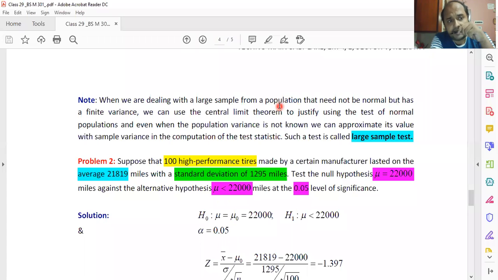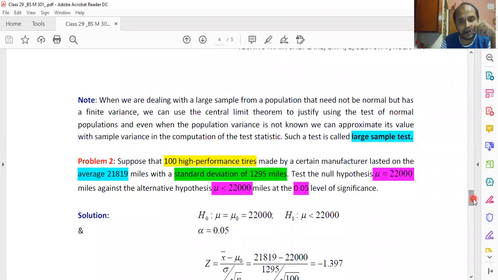If you ask me whether population variance can indeed be estimated by sample variance or not, the answer is yes, but this has not been discussed in the class because this part of the topic is missing from your syllabus, and that is the gap. So if you want to know about it, you have to go through the point estimation chapter of John Freund's book. Okay, this is the gap in your syllabus.